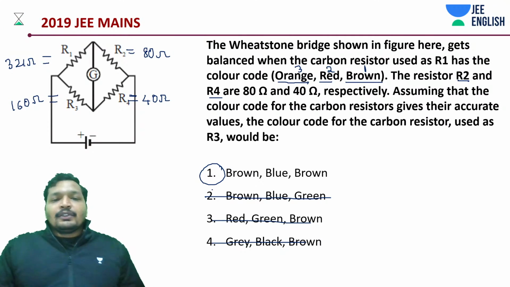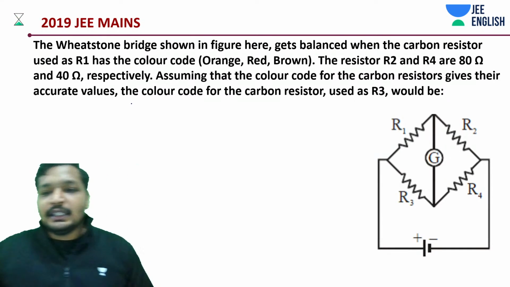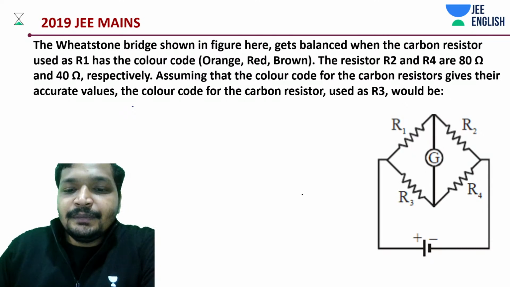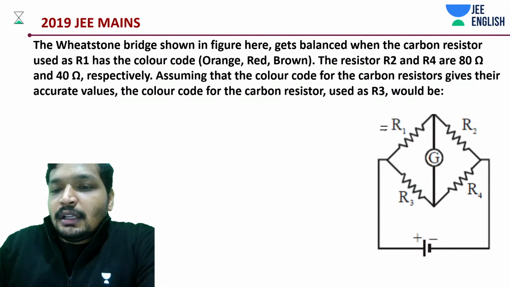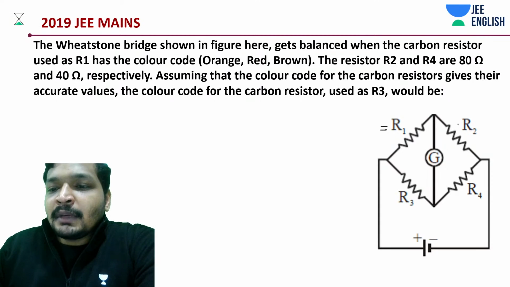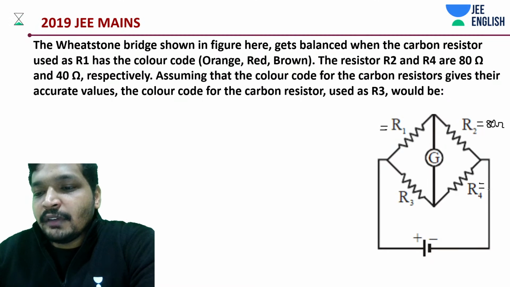Okay students, let's get into this easy question. It's definitely an easy question, nothing more than an easy question. This is R1. We have been given some color code, so let's just keep it as R1. R2 we have been given as 80, and R4 we have been given as 40 ohms.